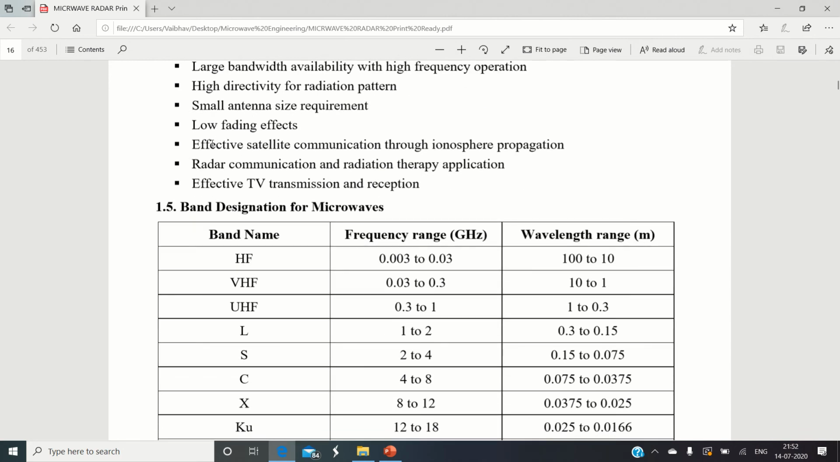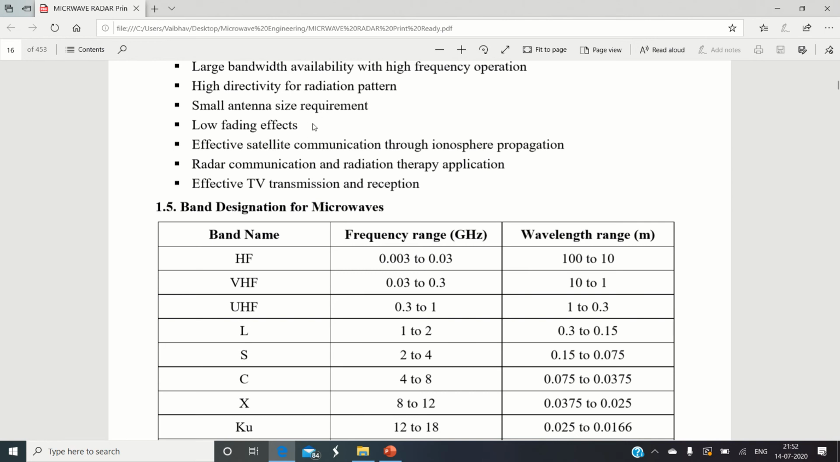The next advantage is low fading effect. The fading effect is as good as the attenuation of the signal. Whenever the microwave propagates through space, attenuation will take place because attenuation is inherent. The attenuation takes place for a variety of reasons, like scattering, reflection and refraction, and all these are contributors to fading the signal. So signal fading is nothing but a reduction in the amount of received signal at the receiver.